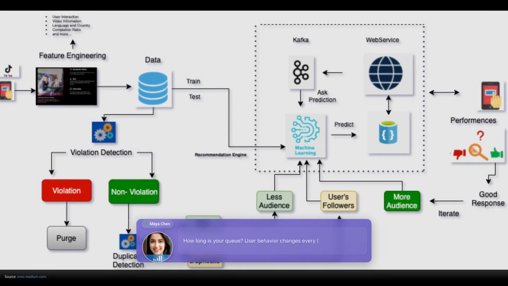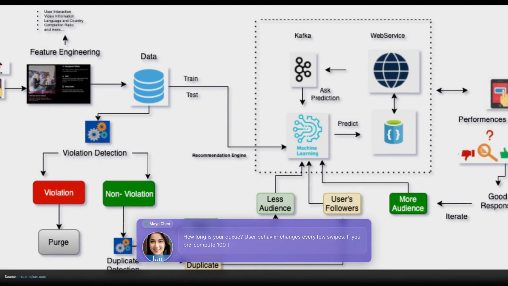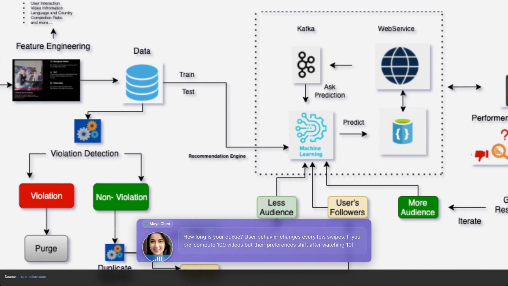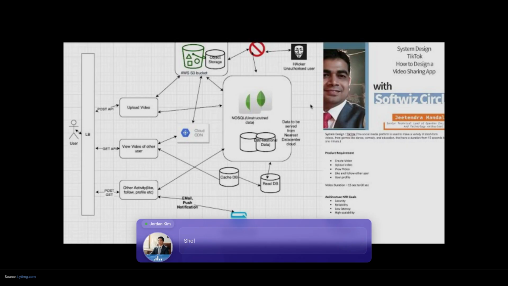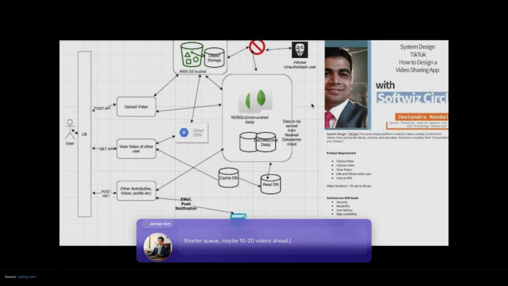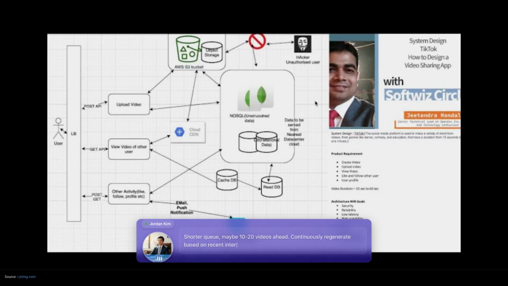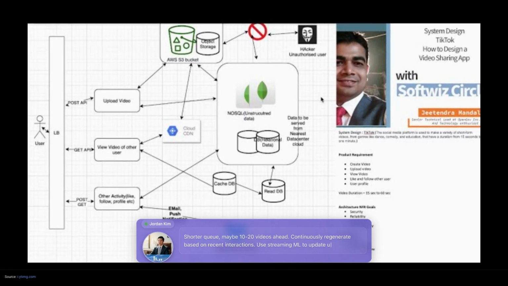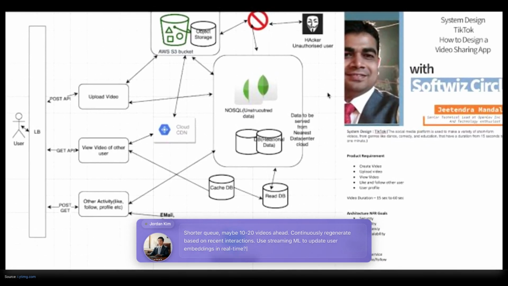User behavior changes every few swipes. If you pre-compute 100 videos but their preferences shift after watching 10, your queue is stale. Shorter queue, maybe 10 to 20 videos ahead. Continuously regenerate based on recent interactions. Use streaming ML to update user embeddings in real time.